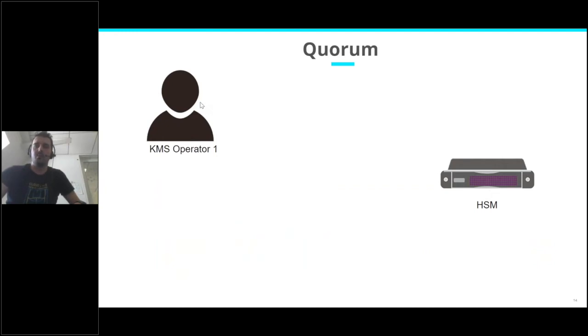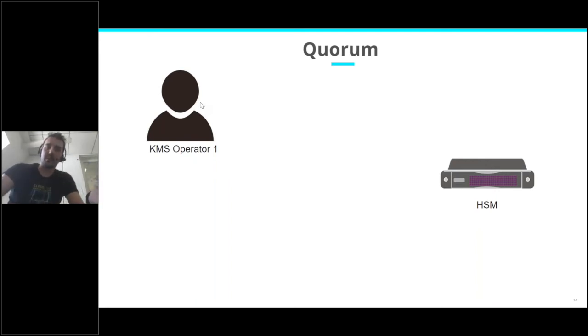I will go over quorum briefly. So what is quorum? A quorum rule will allow you to define that a certain operation, let's say a critical operation like decrypting a key or exporting a key, can only be performed if multiple operators allow the operation.